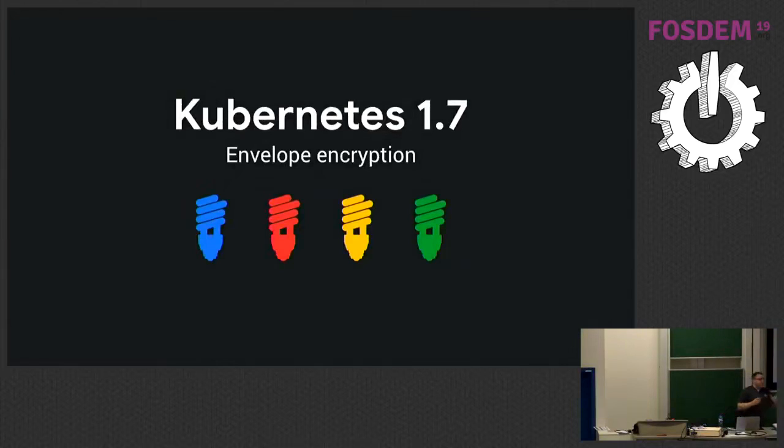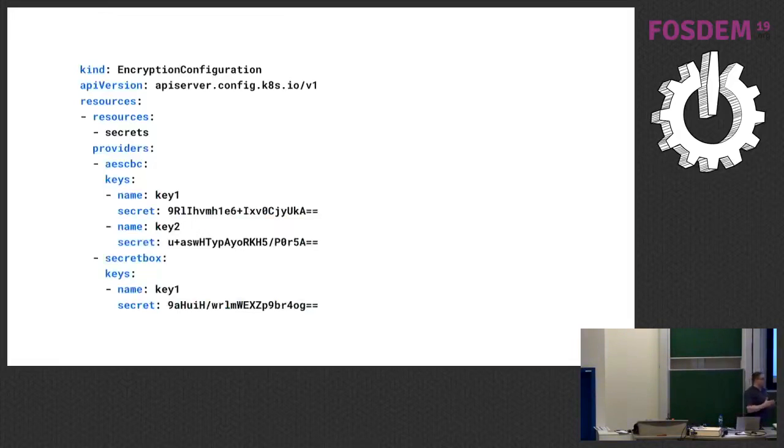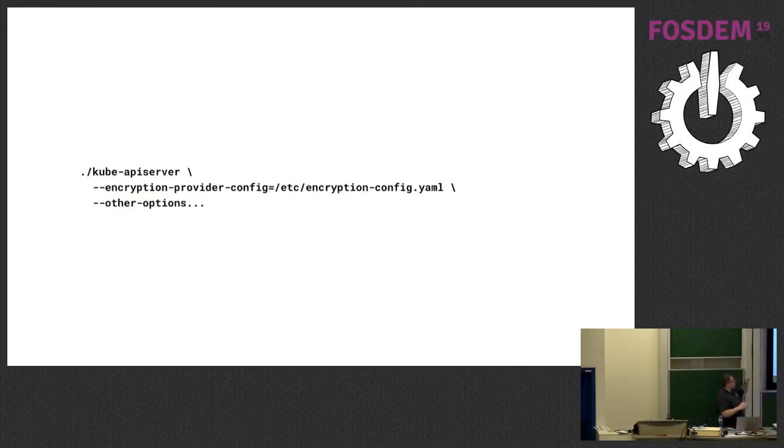So Kubernetes 1.7 introduced envelope encryption to try to solve this problem. So there's this top level thing that you pass to the Kubernetes API server when you start it, called an encryption configuration. You give it the different providers you want, and there's a number of different providers, AES CBC 256, GCM 256, Secret Box, etc. You put the keys in this file, and then you restart the Kubernetes API server with this --encryption-provider-config flag, and all is well.